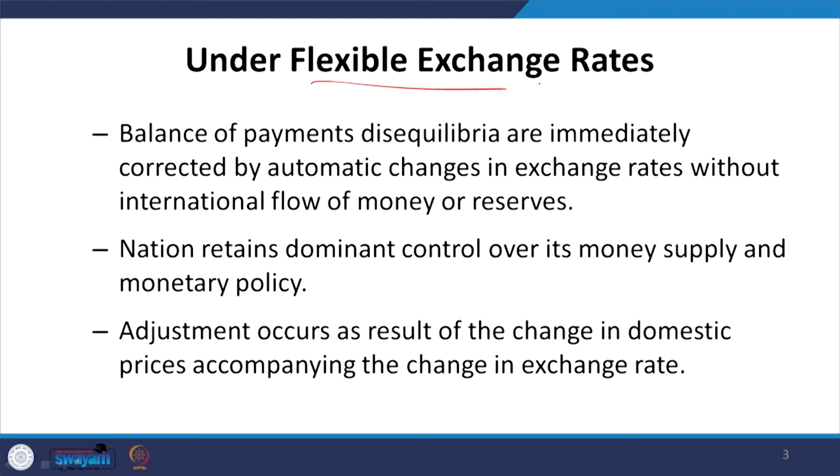The nation retains dominant control over its money supply and monetary policy. And the adjustment occurs as a result of the change in domestic prices accompanying the change in the exchange rate. We have already discussed in the previous lecture that there will be adjustment through the prices.